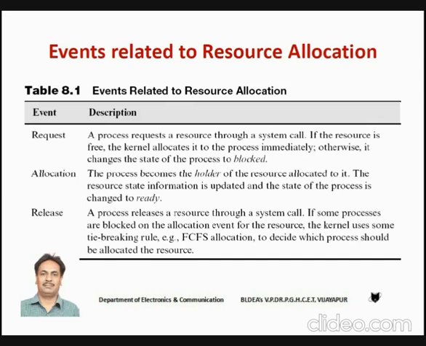At that time, if some other processes are waiting for the same resource, the operating system can use some policy to allocate that resource, maybe first come, first serve, or any other policy. We can say some tie-breaking rule can be applied by the operating system. These are the three events which are related to resource allocation.